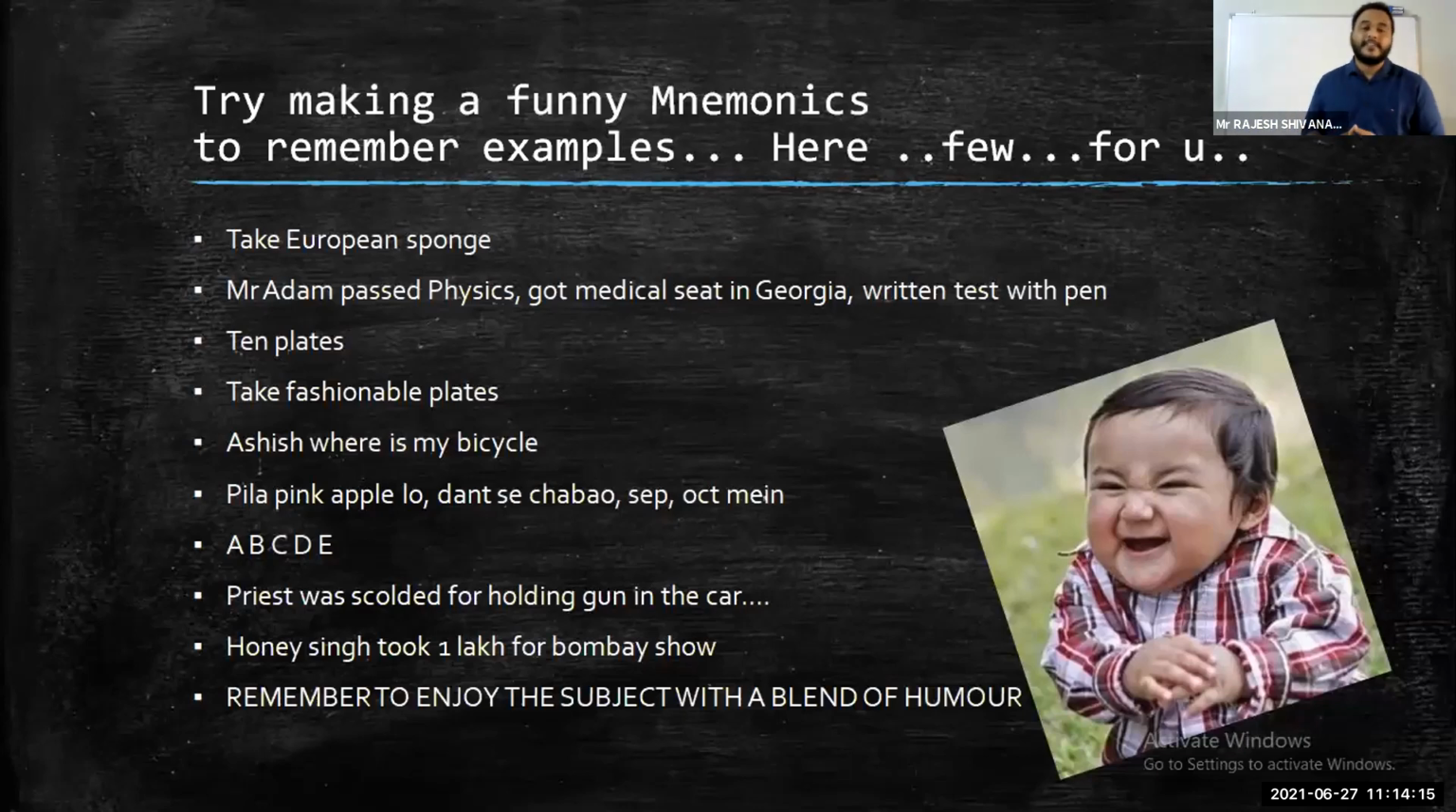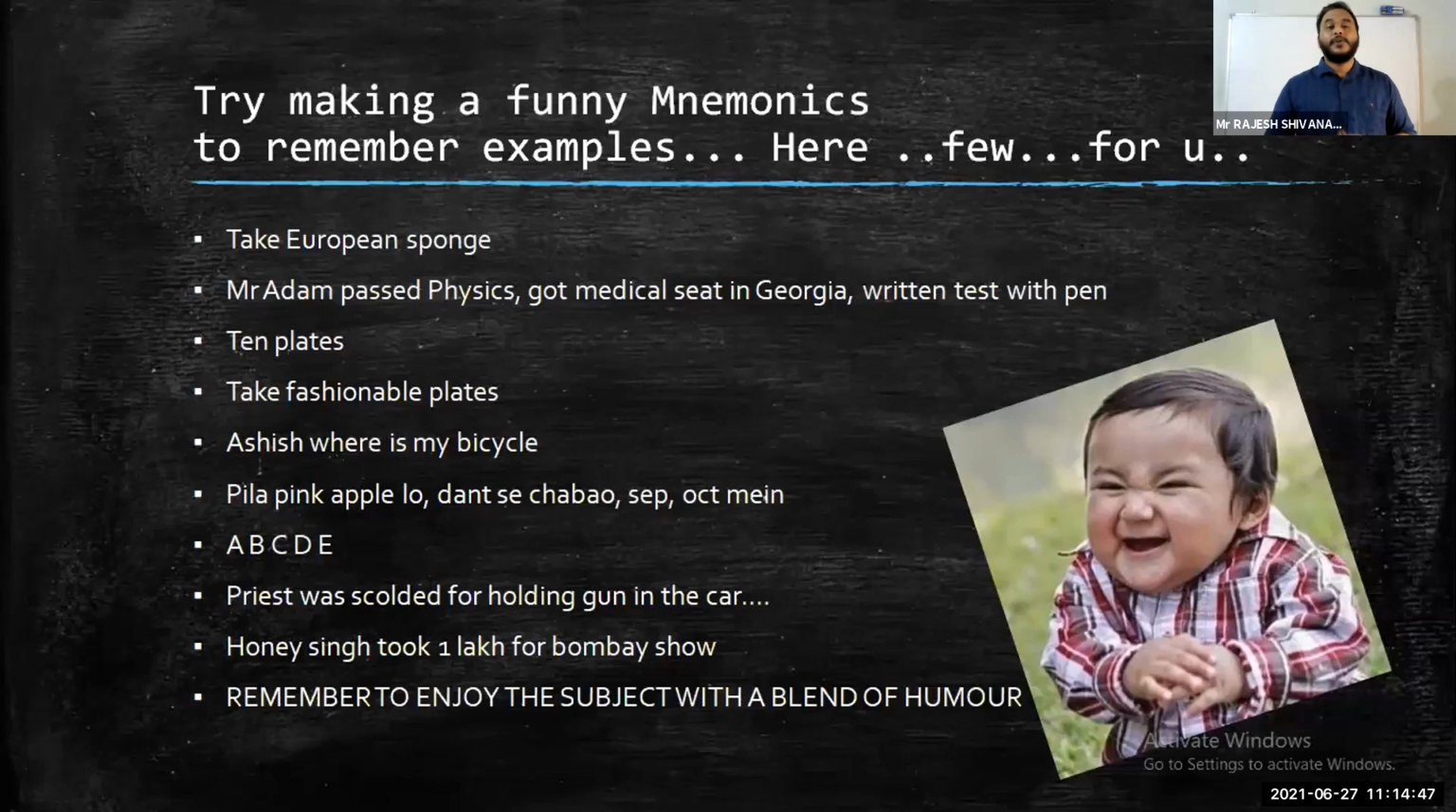And coming to the next shortcut, I think you are waiting for the next shortcuts. Priest was scolded for holding gun in the car. Yes, of course, a priest should not hold this kind of thing, but we can remember easily. Priest, scolded, Scoliodon. Next, dogfish, and hold, gun, Trygon, car, Carcharodon, like that you can remember easily. They all are Chondrichthyes examples.